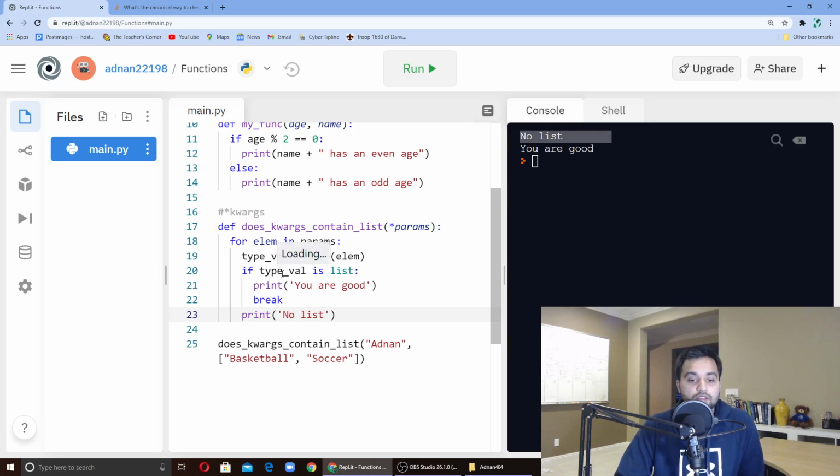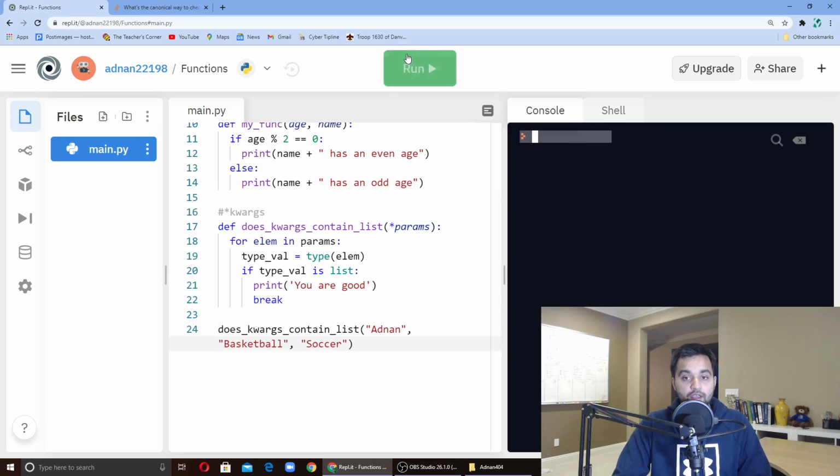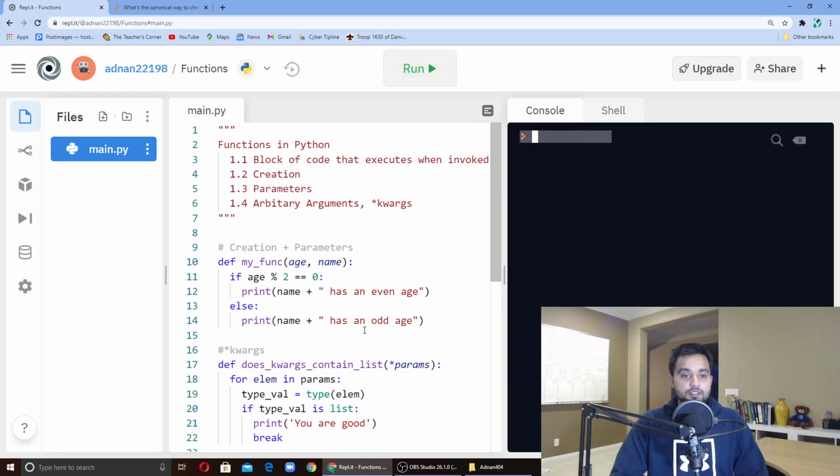Oh, because this came first. So let's just not print it. It's fine. So now you are good. And if I remove the brackets, then nothing will print out because every one of them is just a string. So that's it for functions.